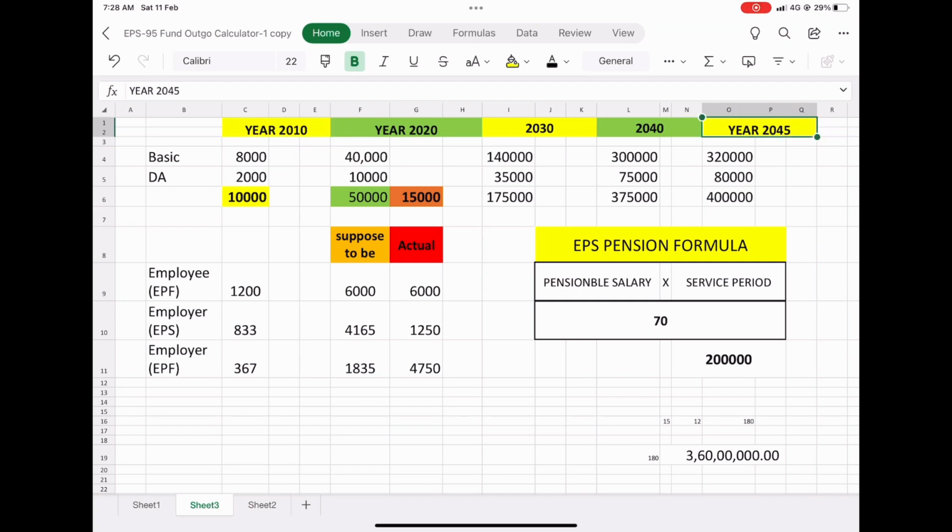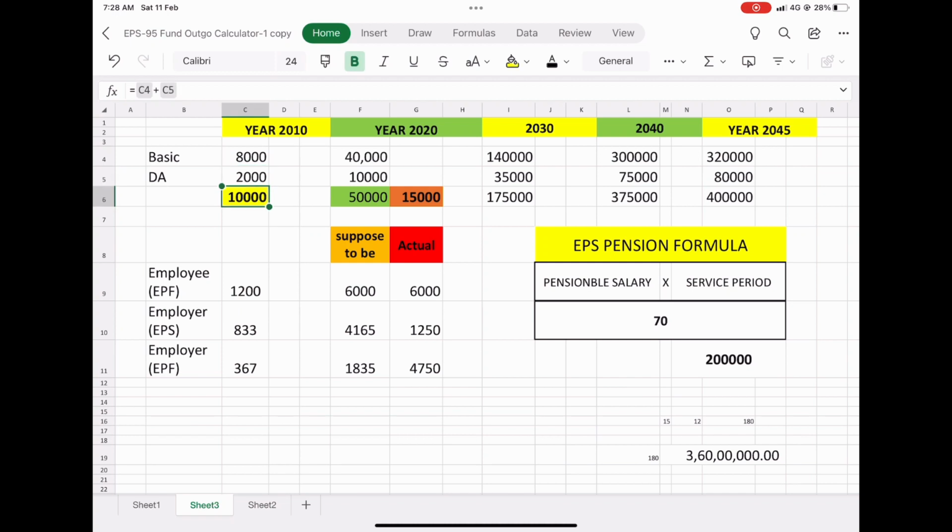After 35 years of service, he is going to retire. He has joined some company and is going to end up with some company, no problem. But I have taken a case like this. His basic I have taken as 8,000 rupees. Suppose a person started his career with an 8,000 rupees basic and 2,000 rupees DA, so that means basic plus DA is 10,000 rupees.